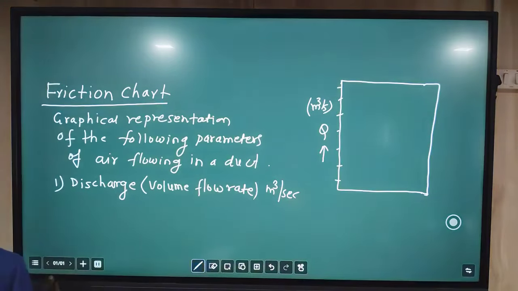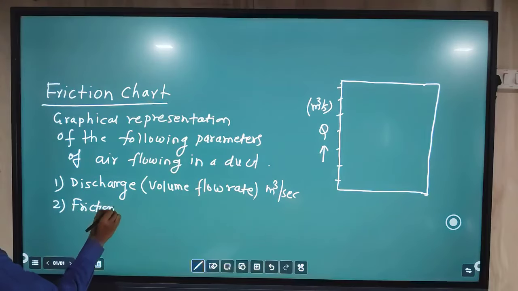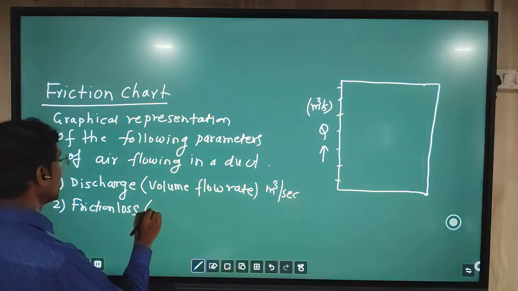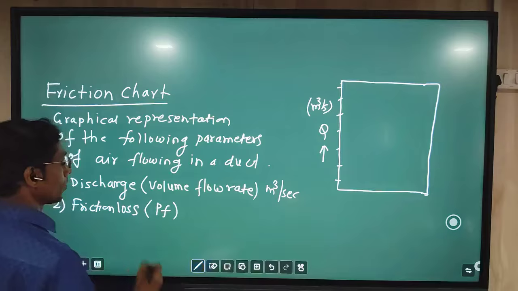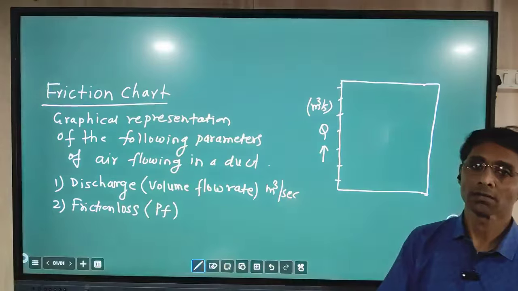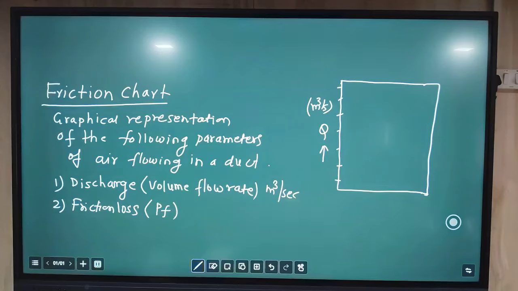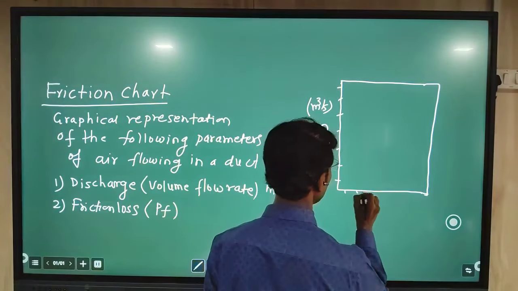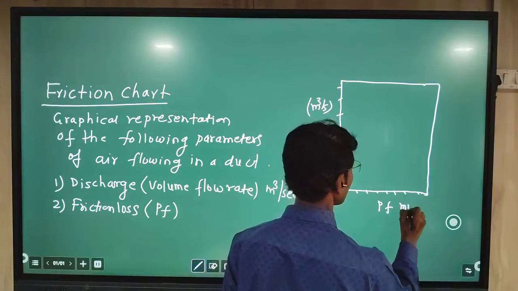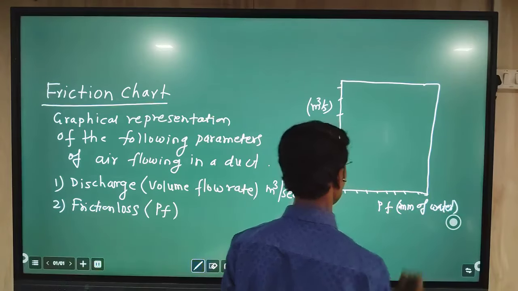The second parameter is friction loss, which occurs in a pipe. This loss is indicated by the letter PF. It is also called static pressure, which is required to push the air in a forward direction. This friction loss on the chart is given here, and these values are given at the bottom. It is given in mm of water column.